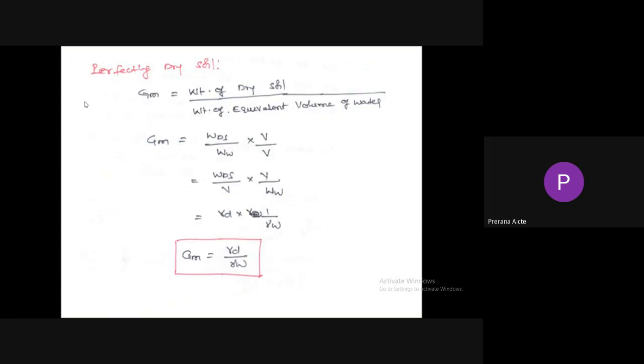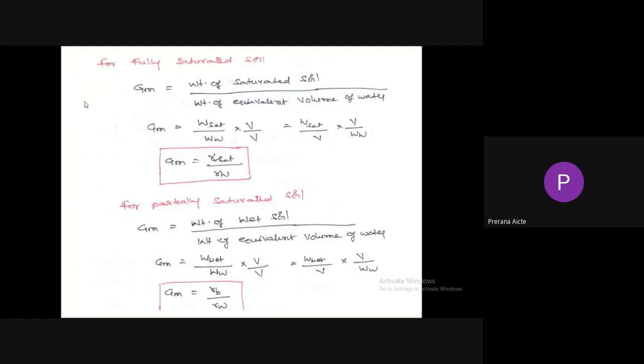For perfectly dry soil, the formula is the weight of dry soil divided by the weight of equivalent volume of water. After simplifying, mass specific gravity Gm equals gamma d by gamma w. For fully saturated soil, Gm equals gamma sat by gamma w, the saturated unit weight divided by the unit weight of water.